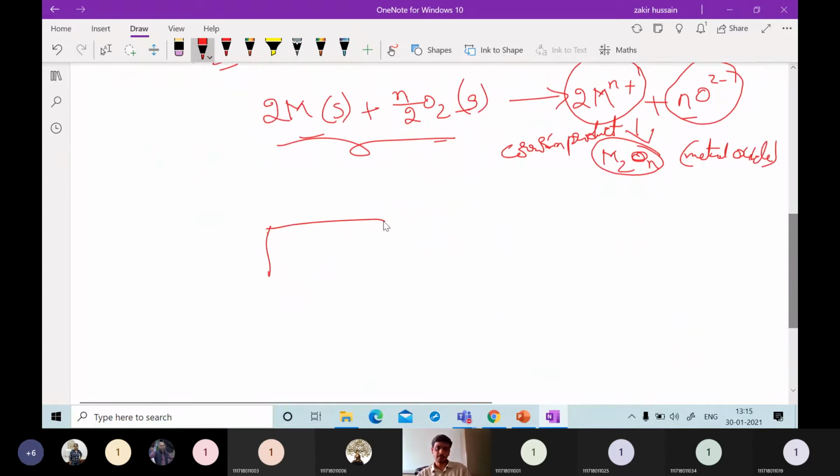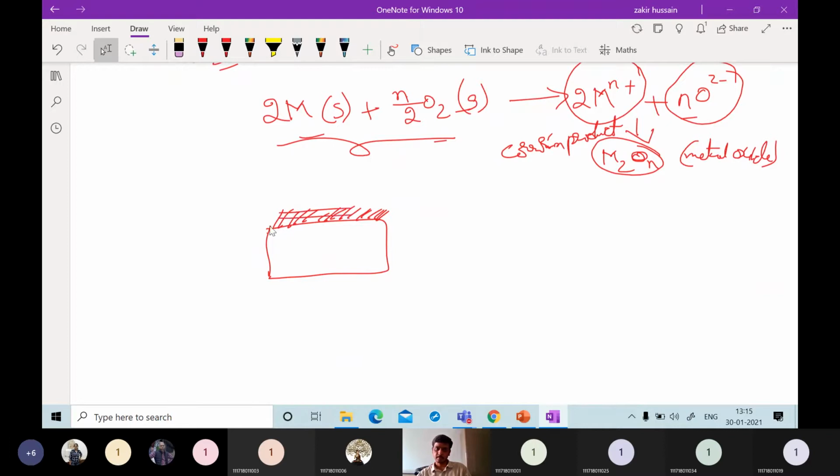For example, if you consider this as a metal, then these lines are the metal oxide or corrosion product. Depending on what type of layer this is, the extent of corrosion will depend.